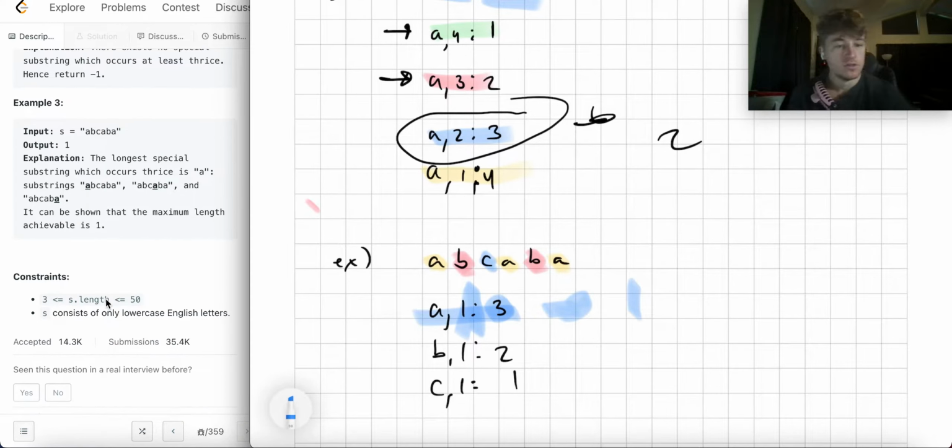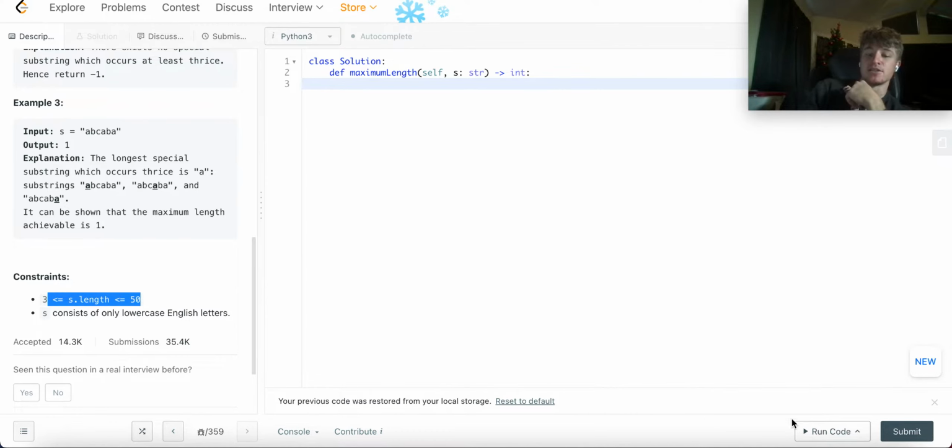All right. S length is less than or equal to 50. So really, it's so small, you could get away with actually a pretty inefficient solution, right? A non-optimal solution because the input is so small. But that doesn't necessarily mean that there isn't something faster, right? And there's a lot of good videos, and I've said in previous videos, maybe I should make a video about constraints and what the implications are, because it's a really good trick to determine what your optimal solution should be, could be, would be, etc. But basically, this means that we can get away with something bad, but that doesn't mean that the bad solution that we get away with is the best solution. That's kind of the point that I'm trying to make here.